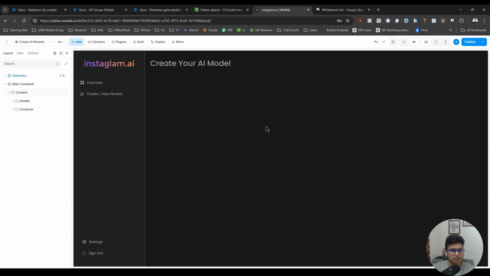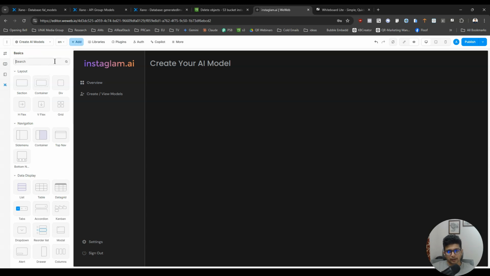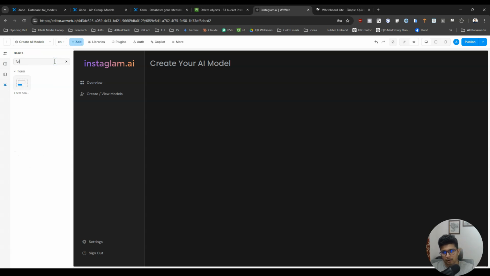So I think we need to split this thing into two parts. The first one, we will call this form. We might as well add this as a form container, because there is a container called form container, right?